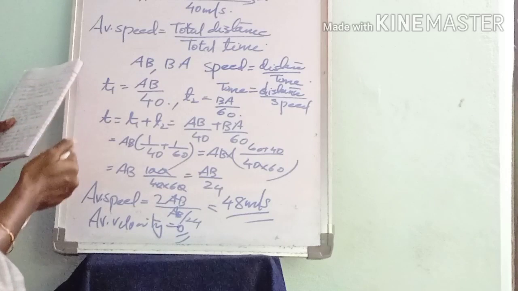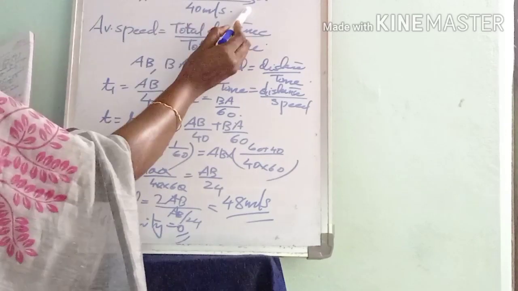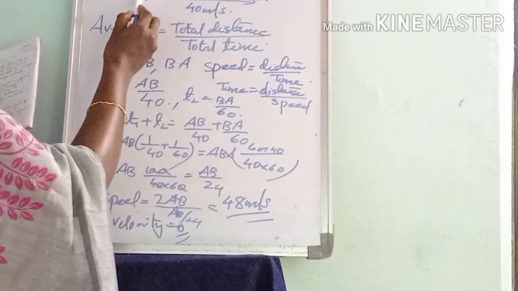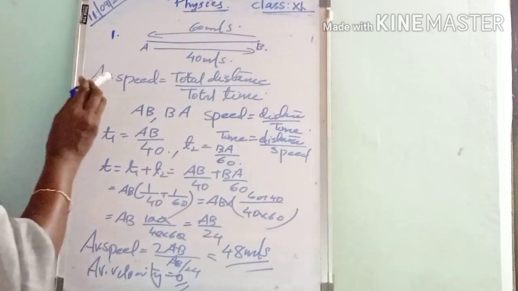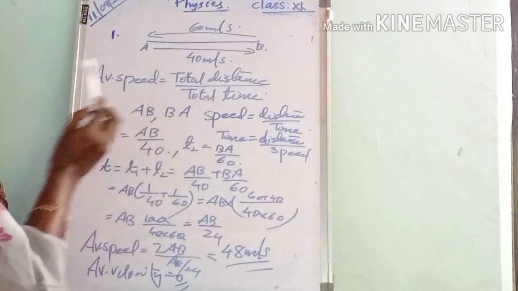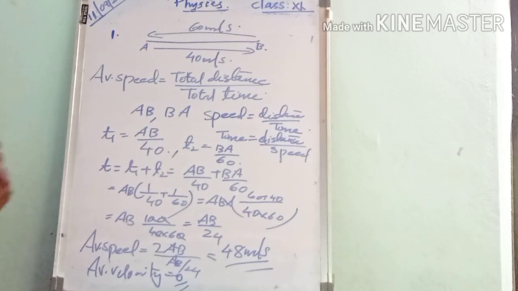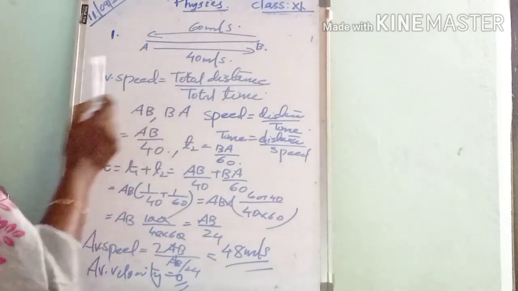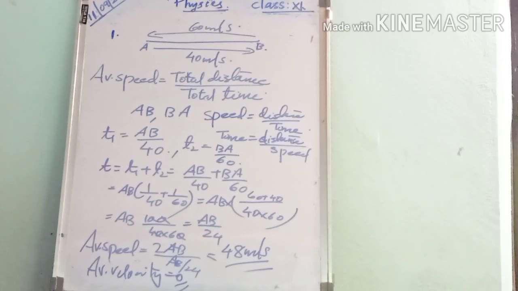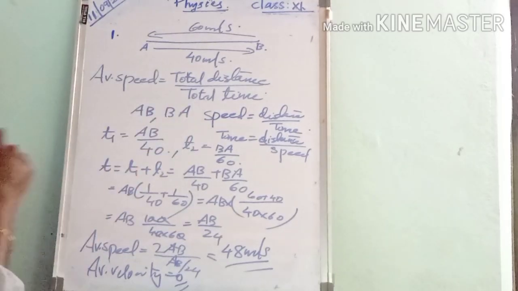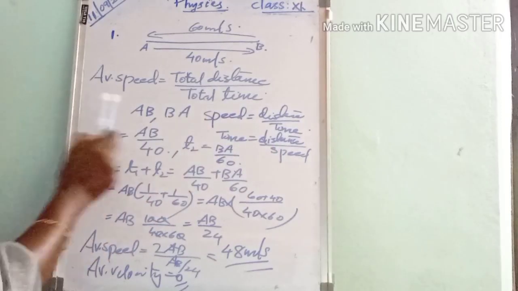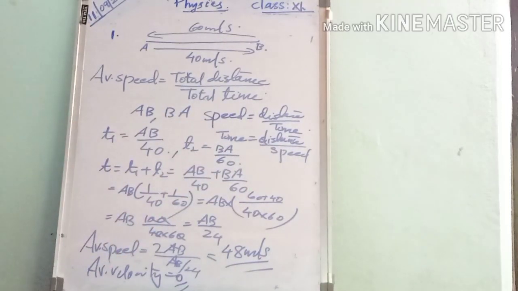Here a body travels from A to B at 40 meter per second, and from B to A it travels at a speed of 60 meter per second. We have to calculate the average speed and average velocity. All of you know the equation for average speed: total distance by total time. For calculating the average speed we should know the total distance and also the total time. Distance we know, AB and BA, but we don't know the time. So using the equation speed equal to distance by time, time is equal to distance by speed.